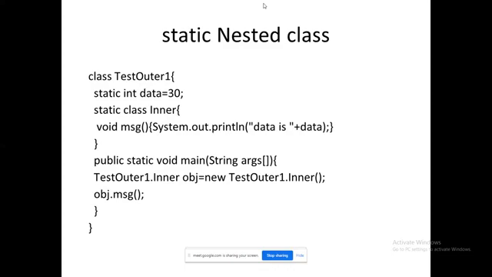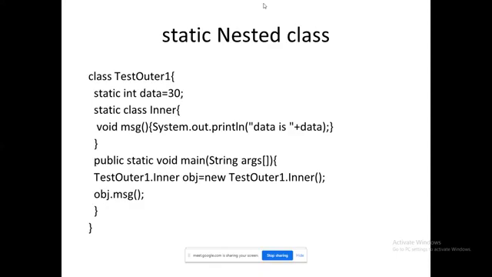Here I have given a static variable and I have a static inner class. So how am I going to access it? See in the main method, I am creating the object for the outer class, dot, I am accessing the inner class, space obj. This obj represents the object for the outer class only, because the class is made as static. Please remember, the class is made as static. So it can be invoked by default.